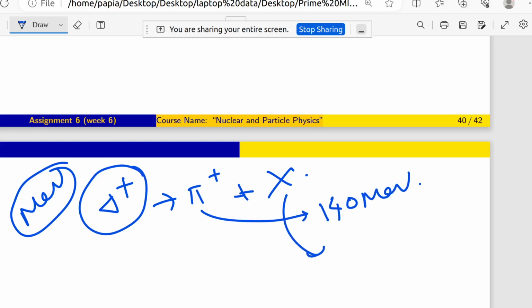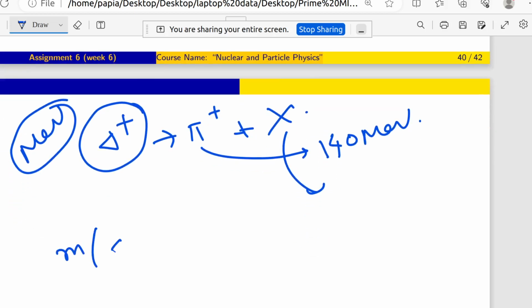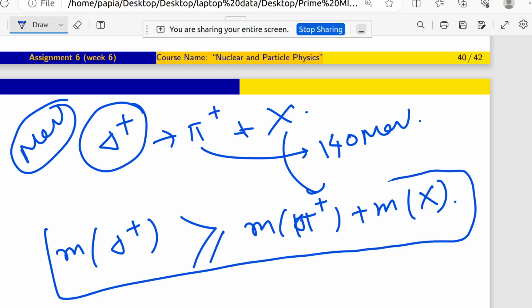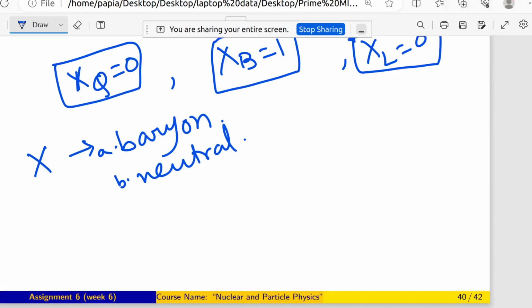So whatever it will be, we have to check that the mass of delta plus should be greater than or equal to the mass of pi plus plus the mass of x. That equal is also possible. So I got this condition also. This is the C condition because these two are A and B.